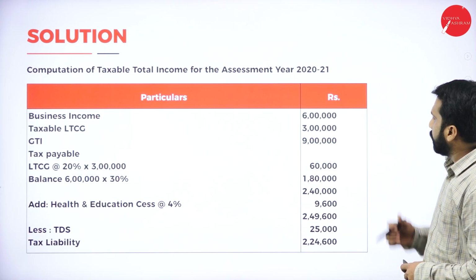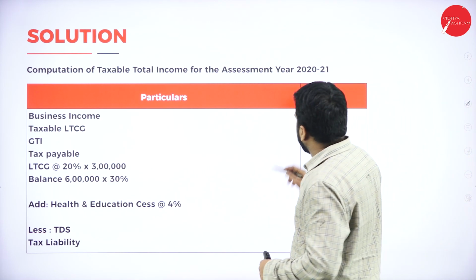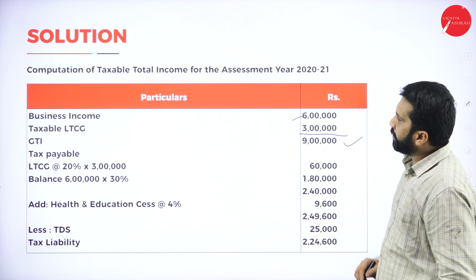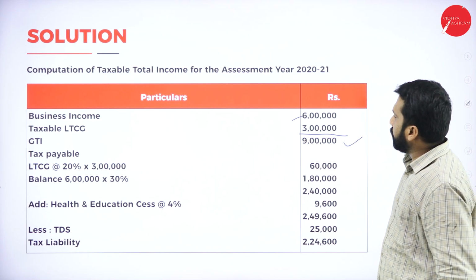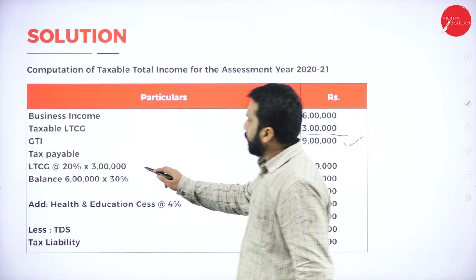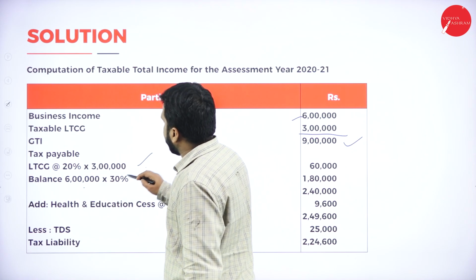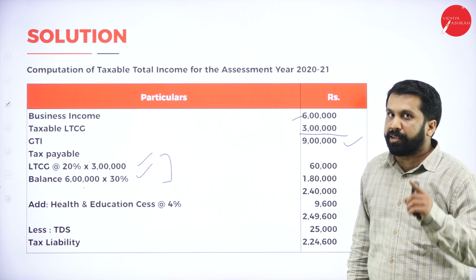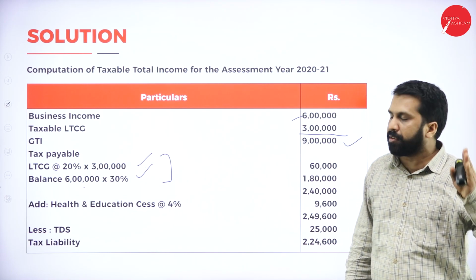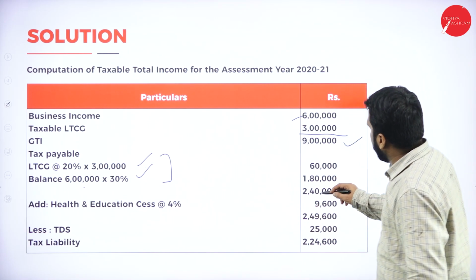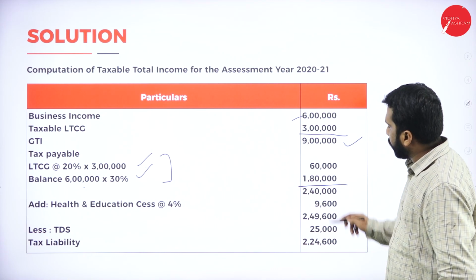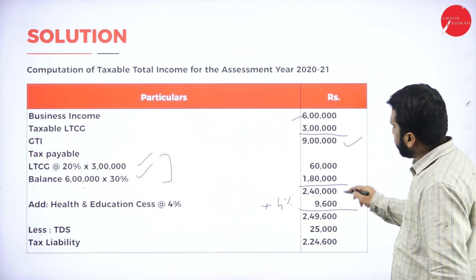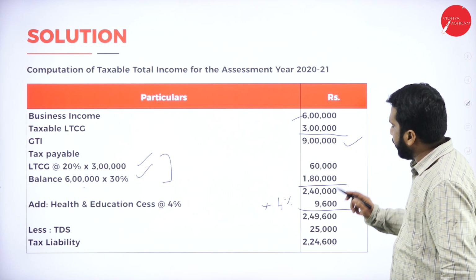Now, see, your business income is 6 lakh and taxable income is 3 lakh. Total it is 9 lakh. What is the tax payable? So, 3 lakh into 20%, 6 lakh into 30%. Why? Because long-term capital gain always goes with a separate calculation. So you will get total tax of 2 lakh 40, add 4% education cess, 9,600, total 2 lakh 49,600.